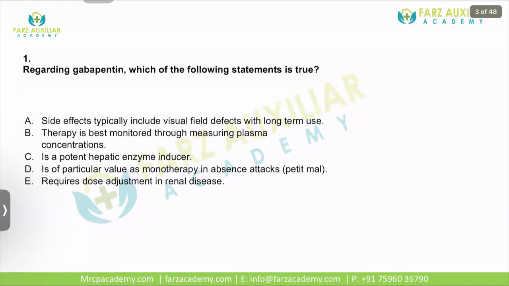Now, these pharmacology questions can be asked in many forms, but usually pharmacology questions, be it neuro, be it cardiac, be it any other system, nephrology even, are asked in a true and false pattern. Why? Because from one question you can ask so many questions. It's obvious that one of the answers will be correct, but they will expose you to more options pertaining to the same topic. So similarly here, regarding gabapentin, which of the following statements is true?